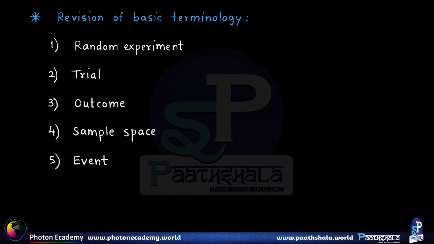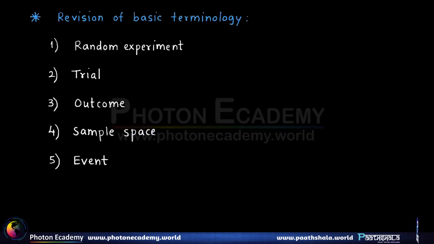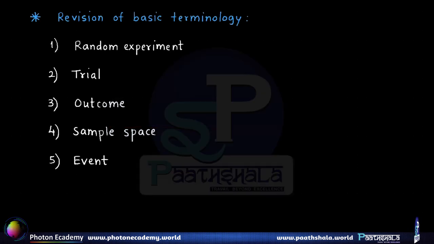Now the set of all such possible outcomes of a random experiment is called the sample space, as we know. It is written the way we write a set. And lastly, an event is nothing but any subset of the sample space, right? So these are the basic definitions of probability.